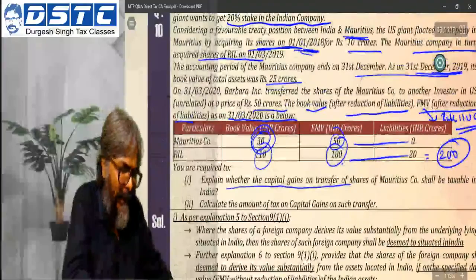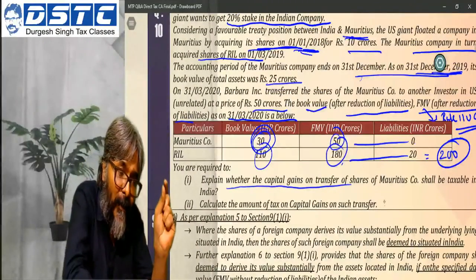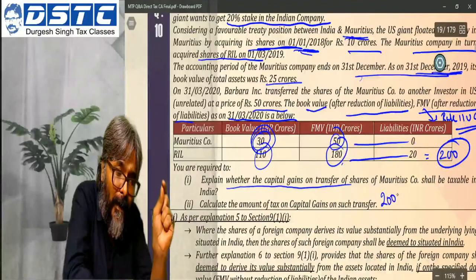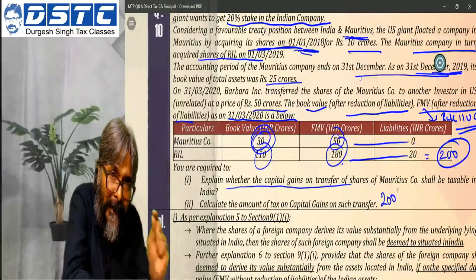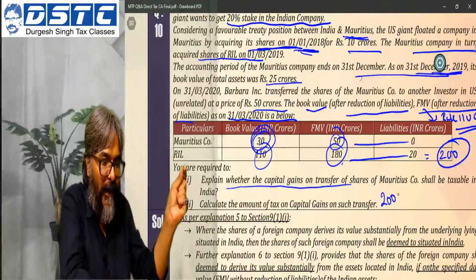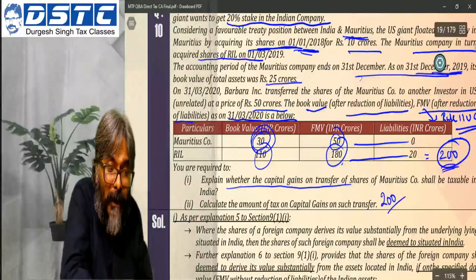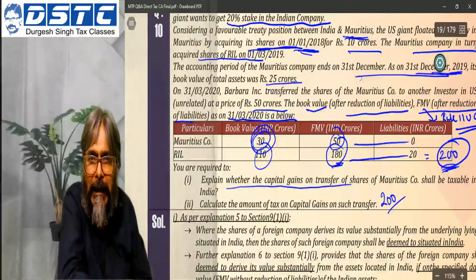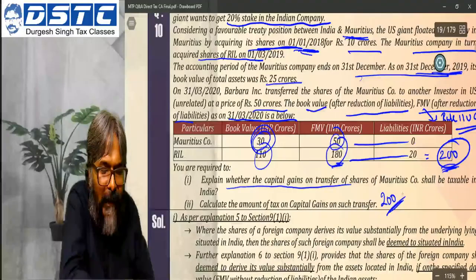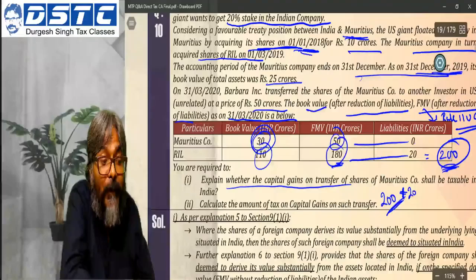So students, the fair market value of the investment made by the Mauritius company in the Indian asset as on the date of transfer, which is the specified date, is how much? Fair market value is 200. This is the total fair market value of the Indian company. How much is the investment made by the Mauritius company? 20%.